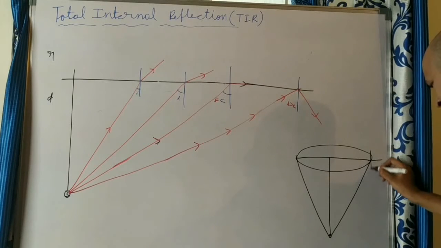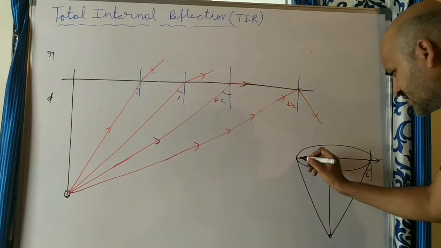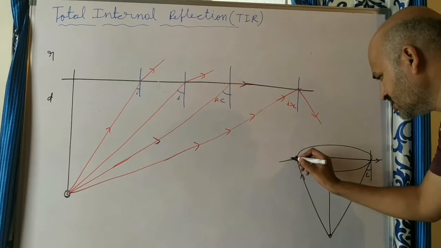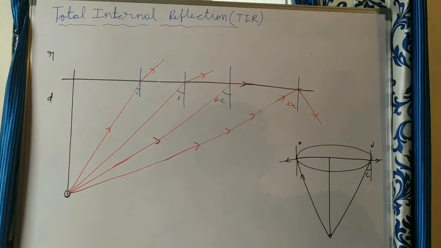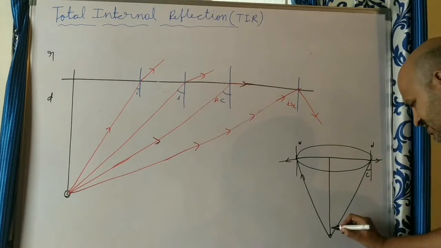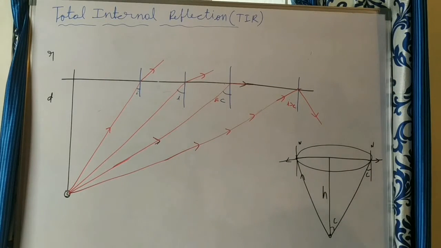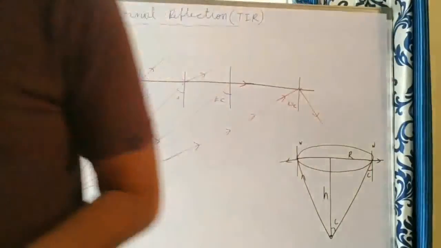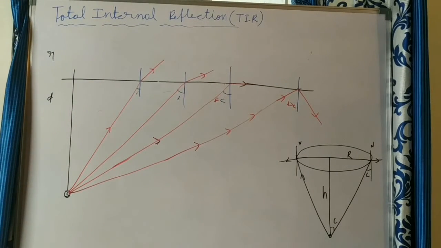For example, you can draw a normal here. What is the angle of incidence? This is C, and the ray is going like that. This side also is the same. The ray which is incident here will refract like this. This is a normal here. So this angle is C, means this also C. Suppose the bulb is placed at a depth h, you can take the height of the water above the source, and the radius r you can take. What is r? The radius of the circular portion up to which that bulb or source of light, placed h depth below the surface of the water, can be visible from outside.